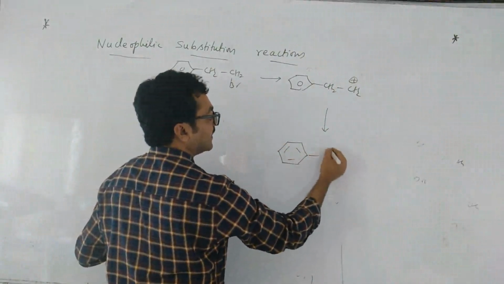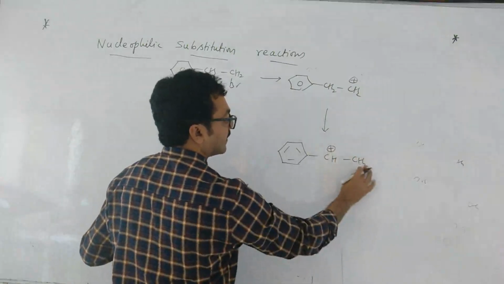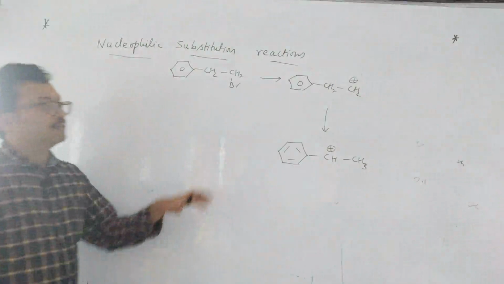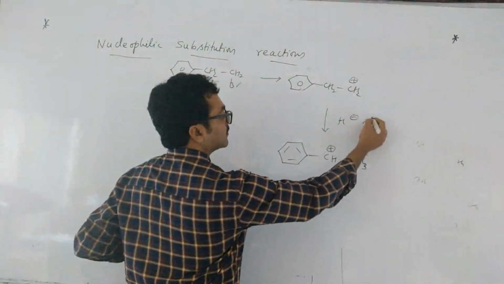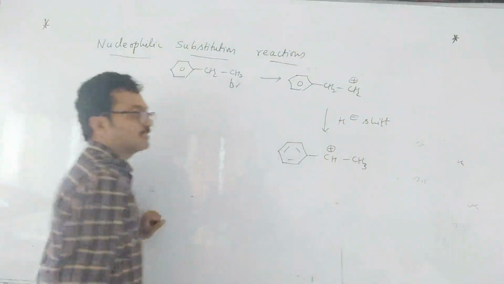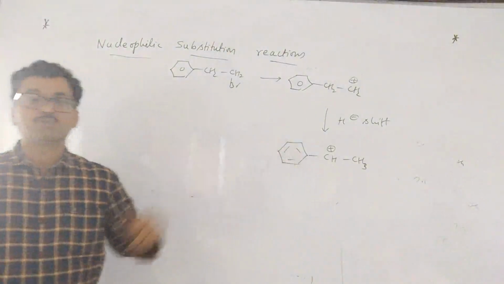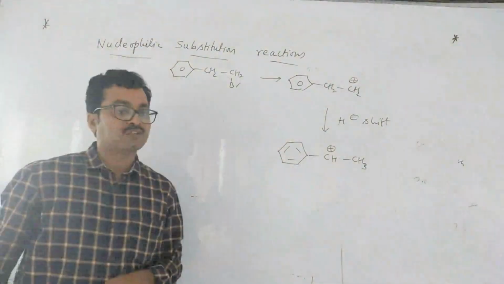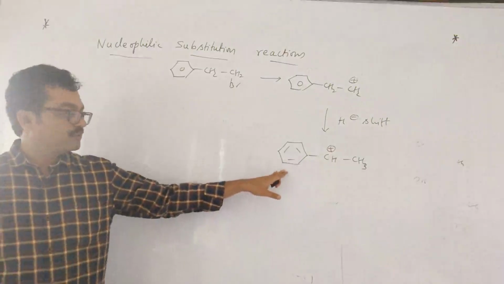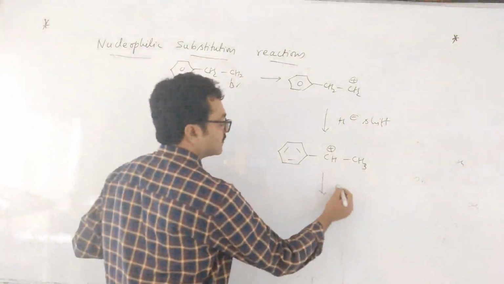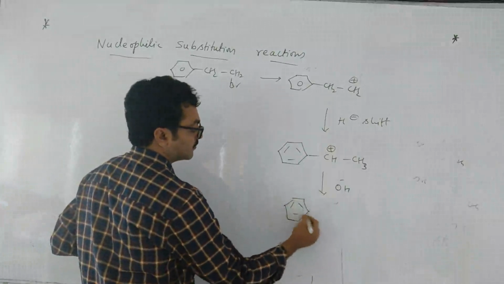Now, if there is a rearrangement, then what happens? Here you will get benzyl carbocation. This is even more stable. See like this. This H will go. Here also hydride shift, children. H minus shift takes place. Okay. So this is benzyl carbocation, more stable due to what? Resonance. Carbocation stability. That is why I told those first. Then you will get OH minus, and it will attack at the benzyl position.